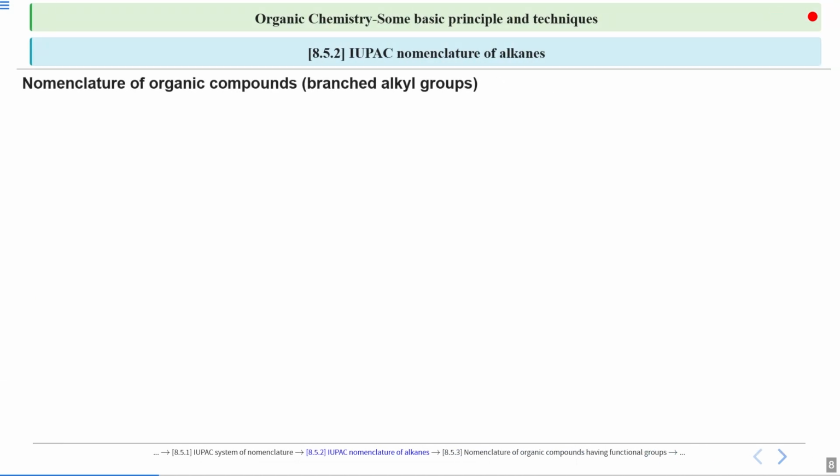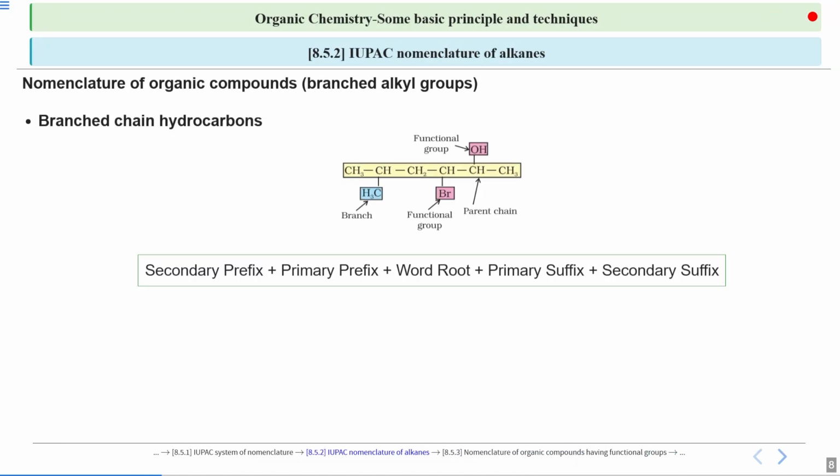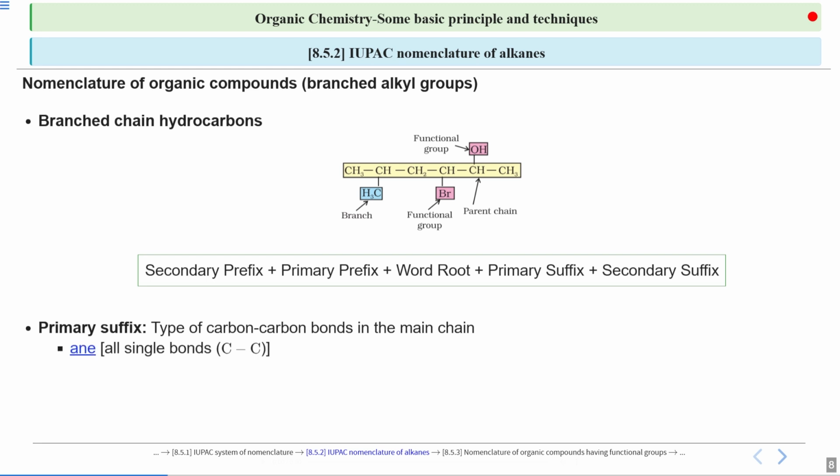Again, what are the things that are left? We have covered secondary prefix, primary prefix, word root. Next comes your primary suffix. It will indicate the type of carbon-carbon bond. As I said, if you have a single bond, you will use the primary suffix ane. If you have a double bond, at least one, you will use ene. Then for a triple bond, it is yne.